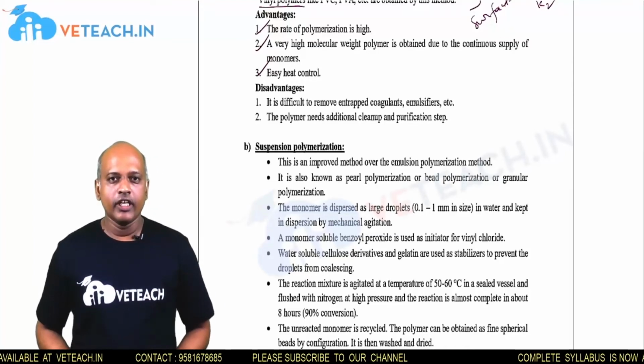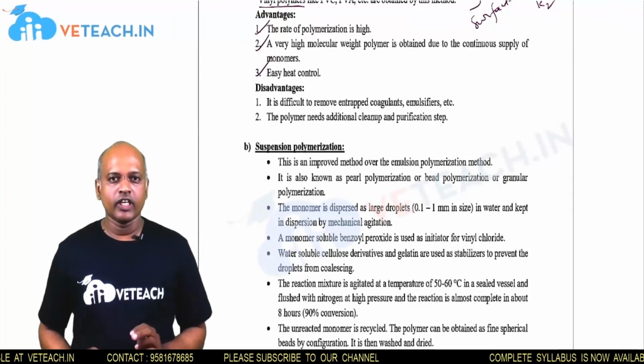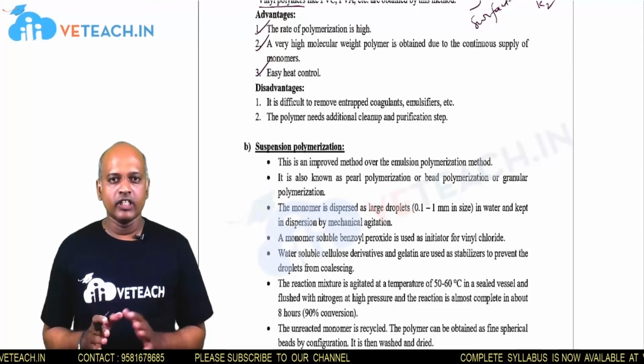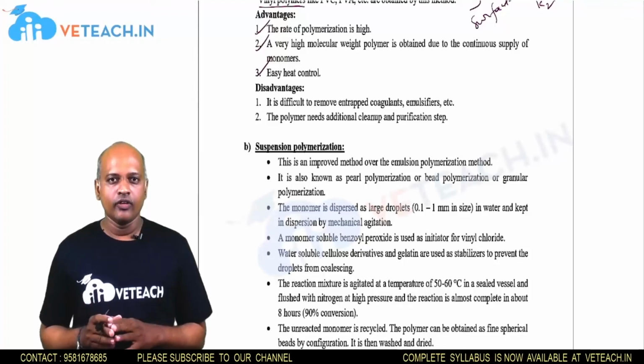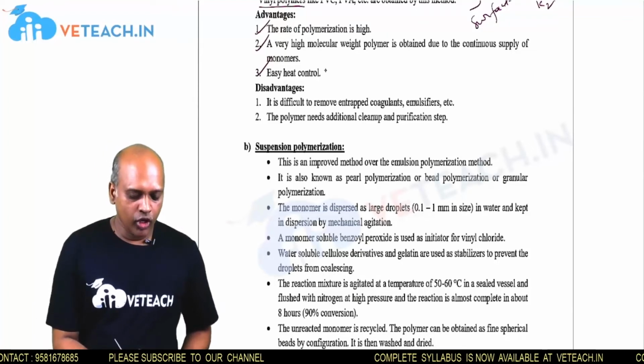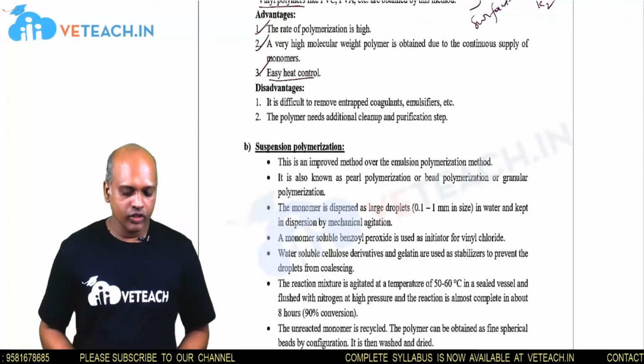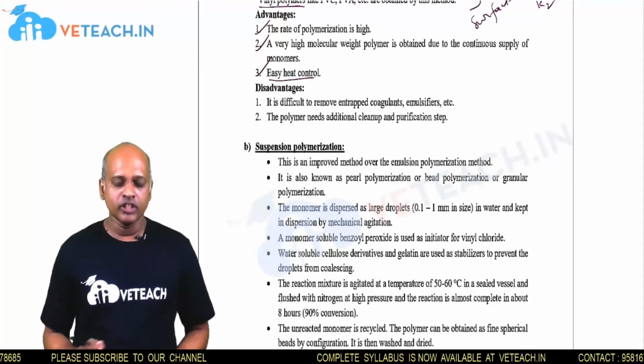Why should we control the heat in the formation of the polymers? Because the formation of the polymer is an exothermic reaction, so we should control the release of the heat from the formation of the polymer. So heat should be controlled, and that heat can be controlled in this process.